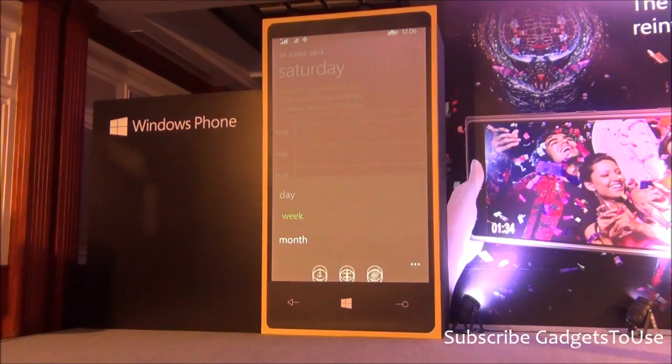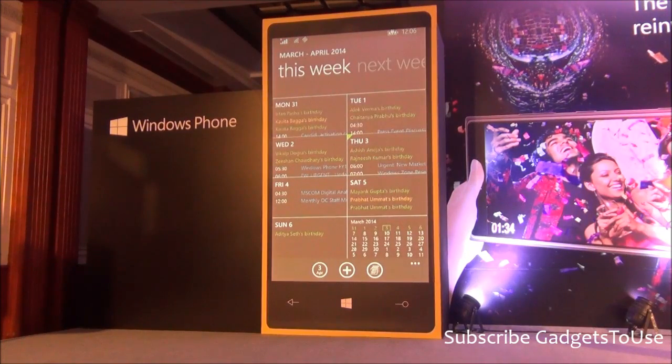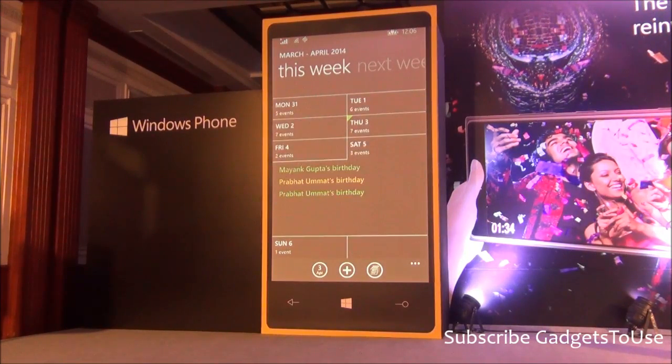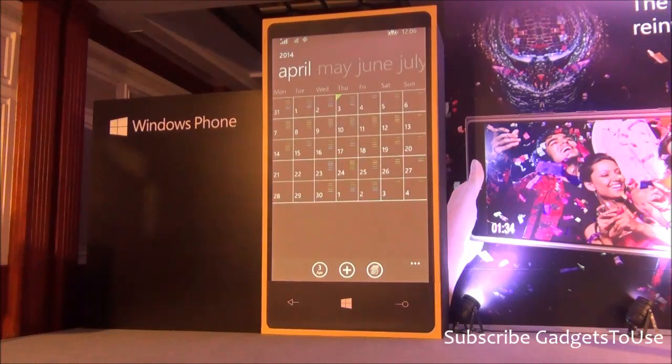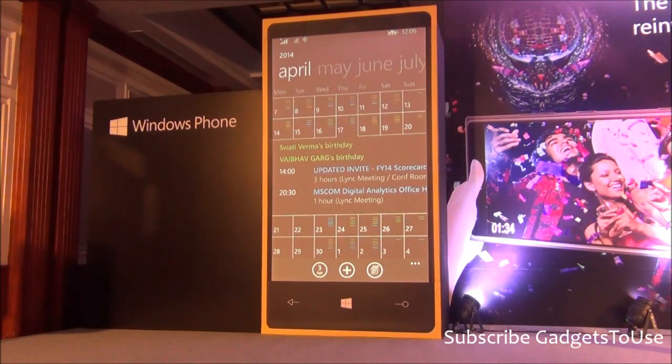And I can switch to a week view. So that's pretty nifty because I can actually see what Saturday is going to look like, what the different days are going to look like, and I can also switch to a month or a year view and get the same experience. And it's fairly easy to jump across. I think this is very simple. I think it's a phenomenal enhancement to really getting to stuff that matters to you and being able to manage your schedule and calendar very easily.